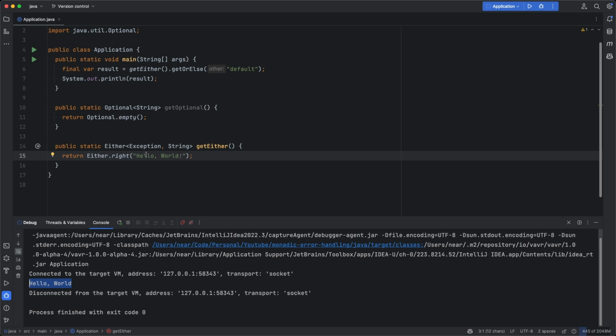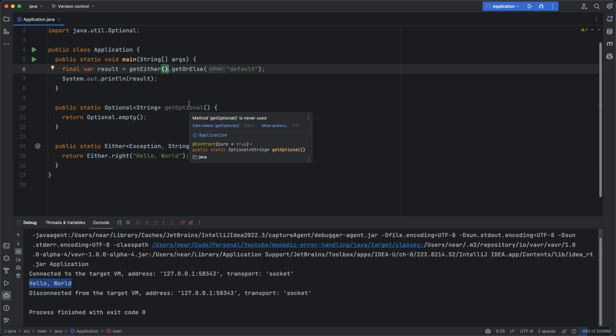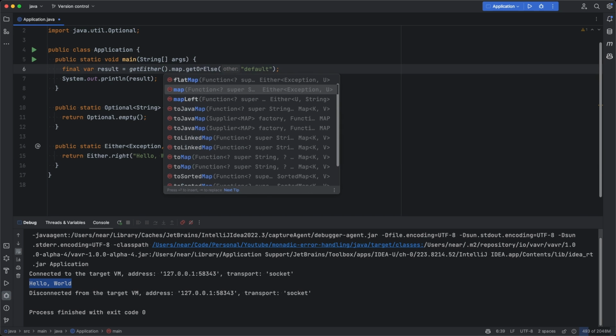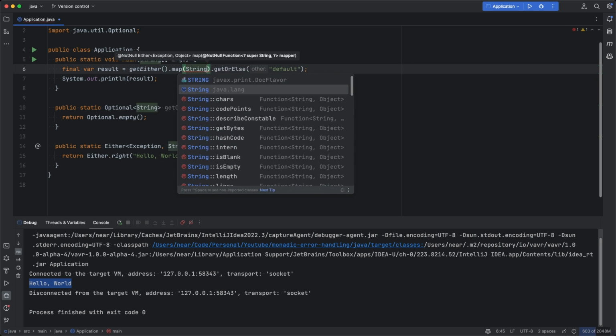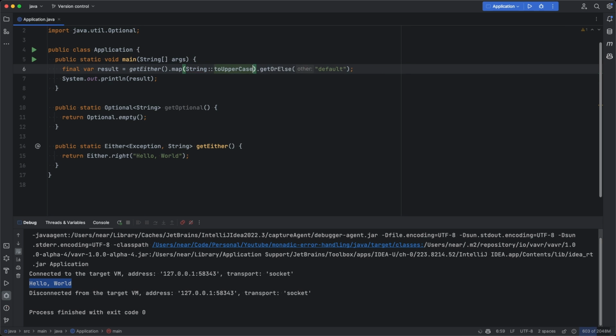Just like in the case of the optional, we have a few helpful methods such as map, which allows us to mutate the inner values, such as string toUpperCase. And now we get hello world written by an SQL developer.